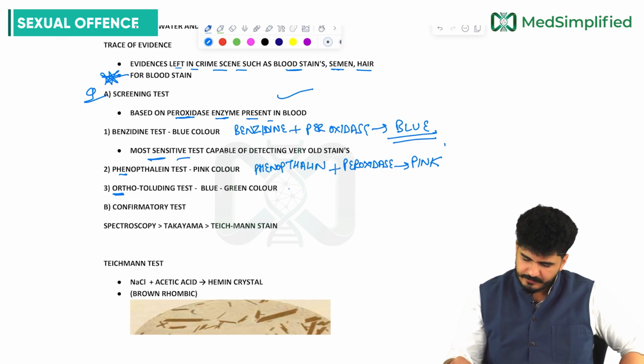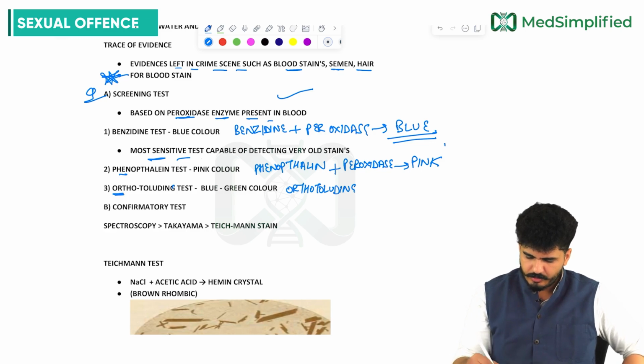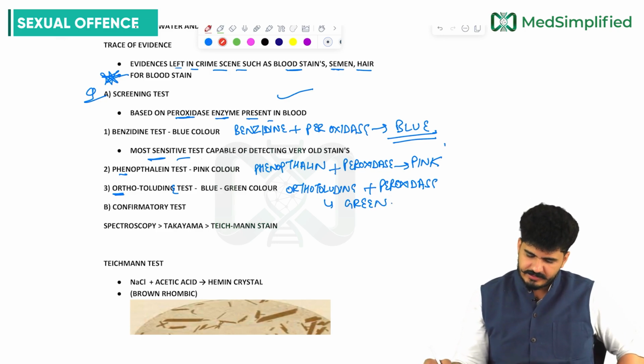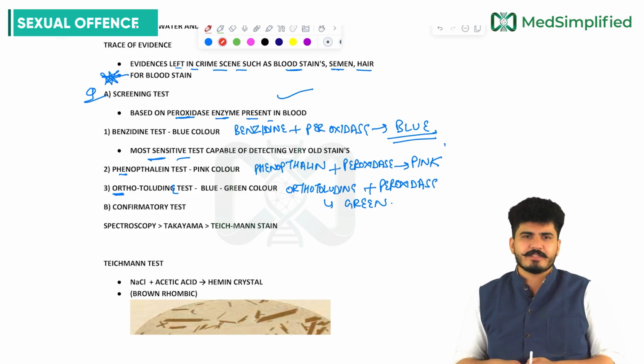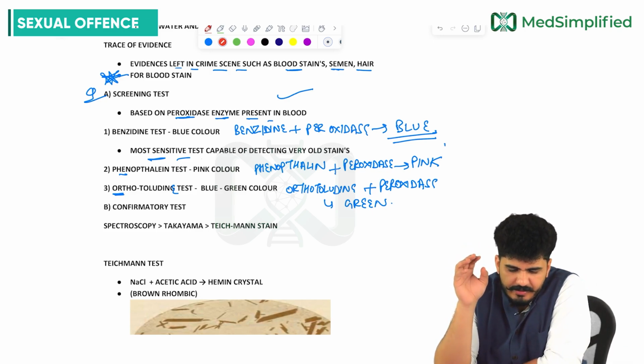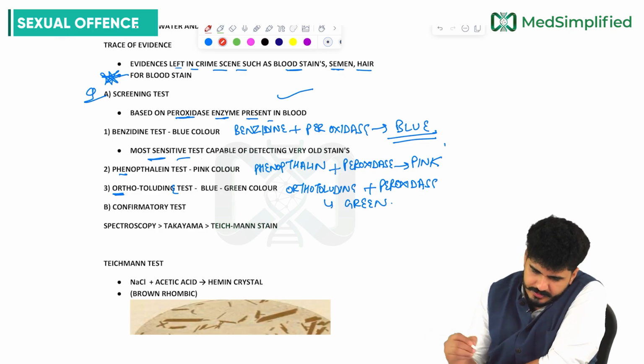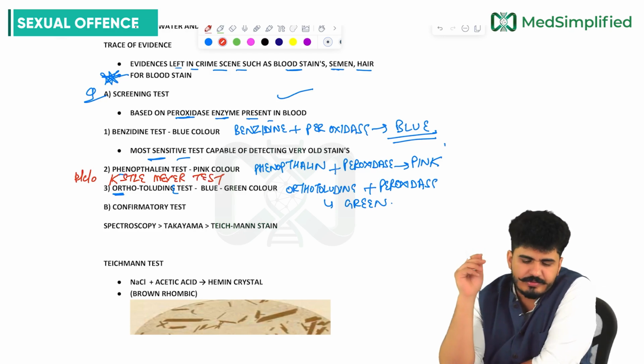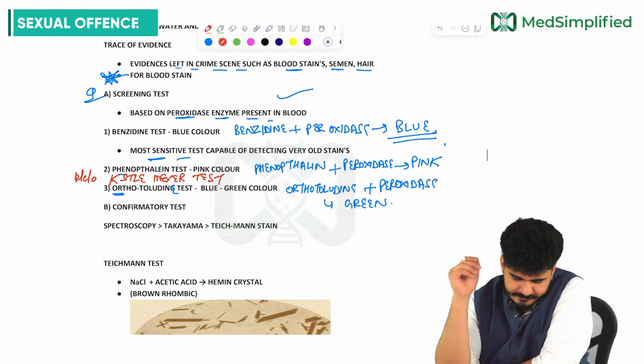Then orthotoluidine: orthotoluidine plus peroxidase will give you green color, my dear friends. These are the screening tests. So what screening tests are we having, my dear friends? Remember, the phenolphthalein test is also called the Kastle-Meyer test. This is also called the Kastle-Meyer test, my dear friends.